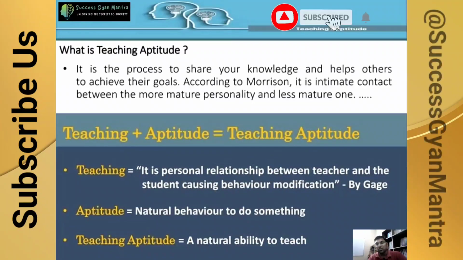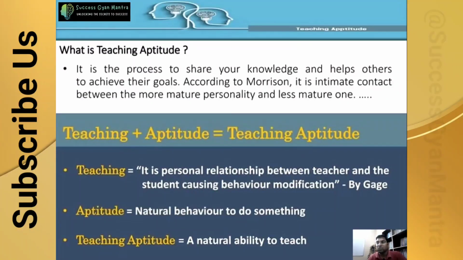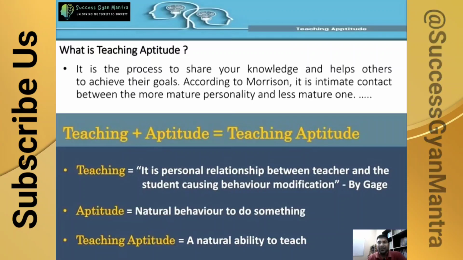Aptitude means the natural behavior to do something. Here we are making some change in the behavior of the student to achieve something, to achieve their goals, their aims. The teaching aptitude ultimately means the natural ability to teach. It shows how the teacher is able to teach and what abilities are required for a teacher to teach. A person who is able to teach and has all these abilities, we can say is a teacher, and we can say the guru.